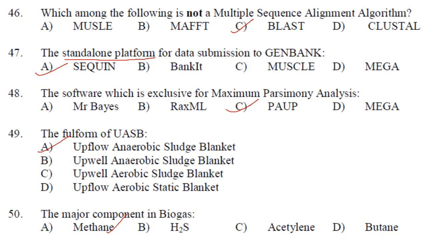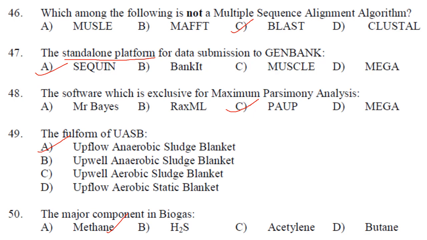So it is not a multiple sequence alignment algorithm. So answer is option C. Then the standalone platform for DNA submission to GenBank. They have asked for the standalone platform. It is Sequin. BankIt is a web-based one. So the standalone platform is Sequin.